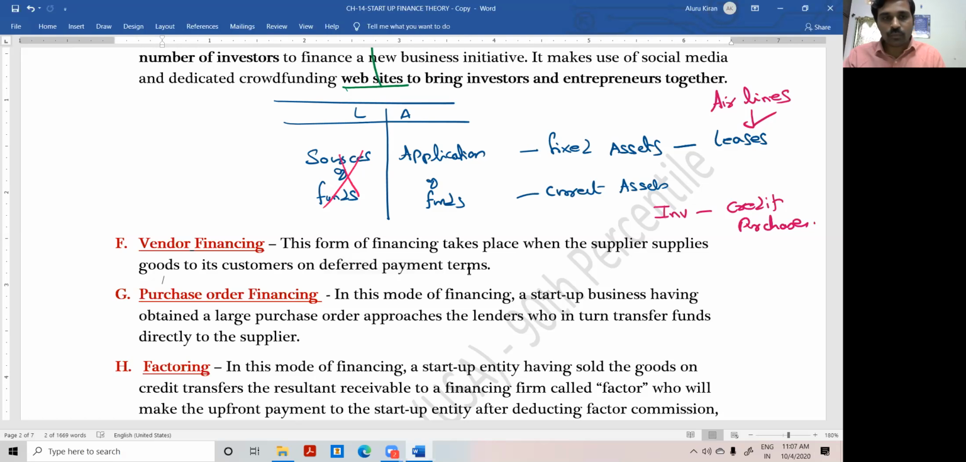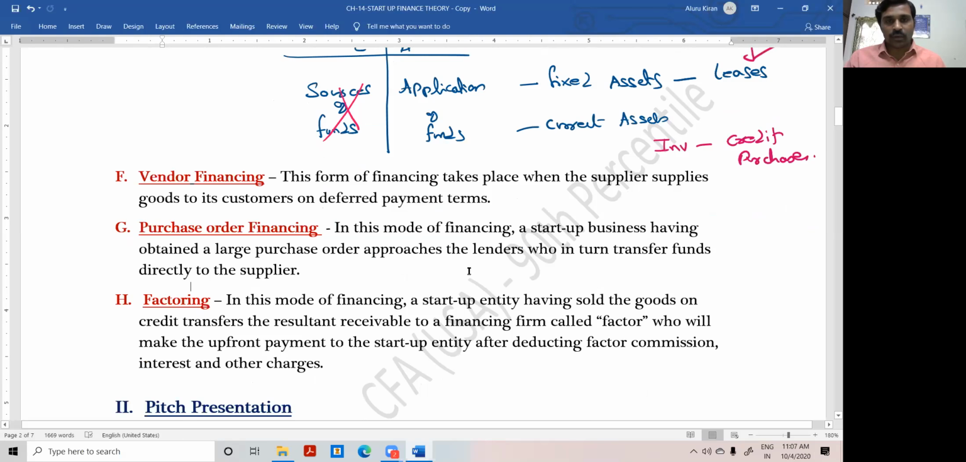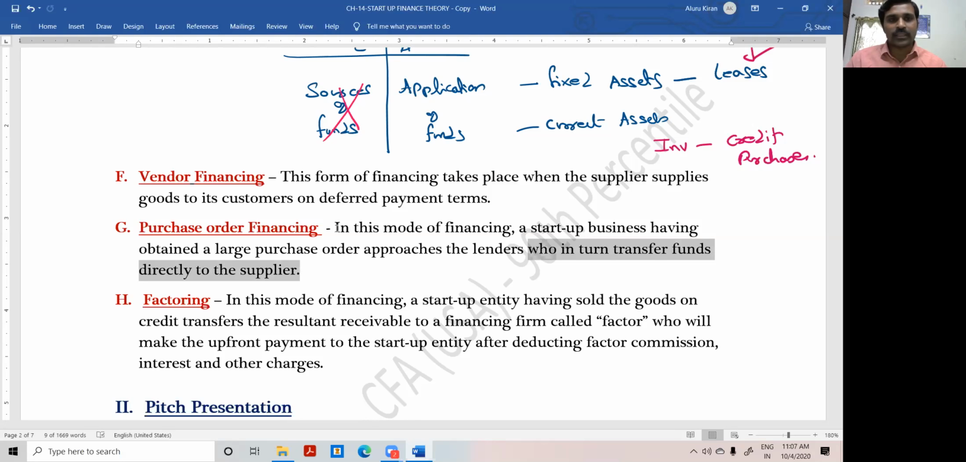Okay, great. Next, purchase order financing. In this mode of financing, a startup business having obtained a large purchase order approaches the lender, who in turn transfers funds directly to the supplier. As simple as that. Purchase order financing.